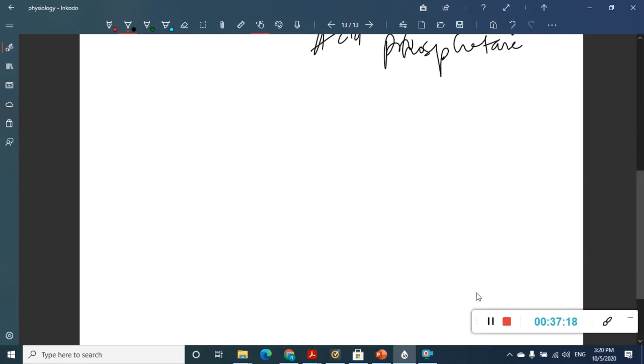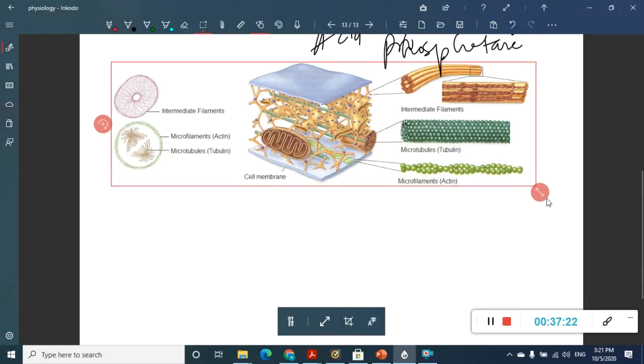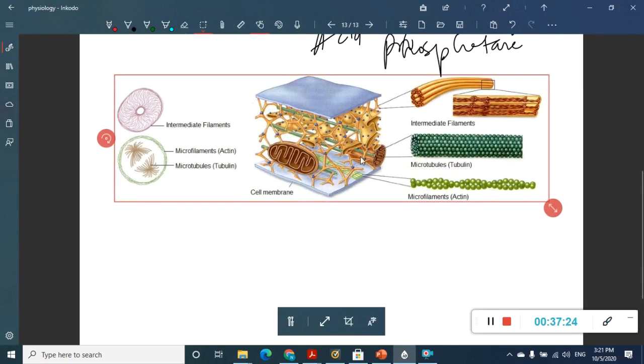Now the last topic of this chapter, where at least one question has been asked in many exams, is the cytoskeleton. These are the different cytoskeleton components which you see. The cytoskeleton is the actual framework of the cell. It is why the cell stands in its shape, why it is not getting depressed, and why it stays in a perfect shape.